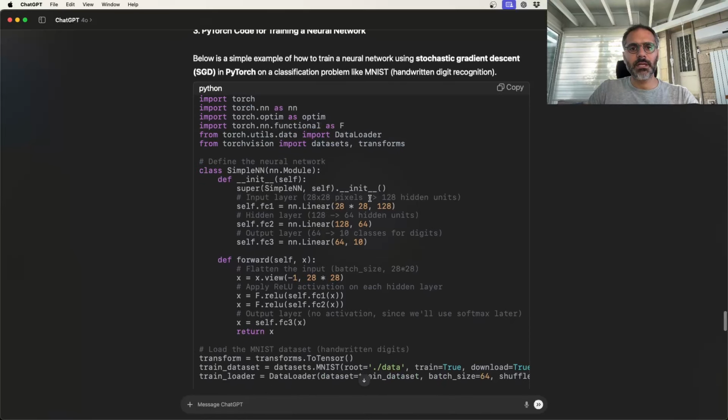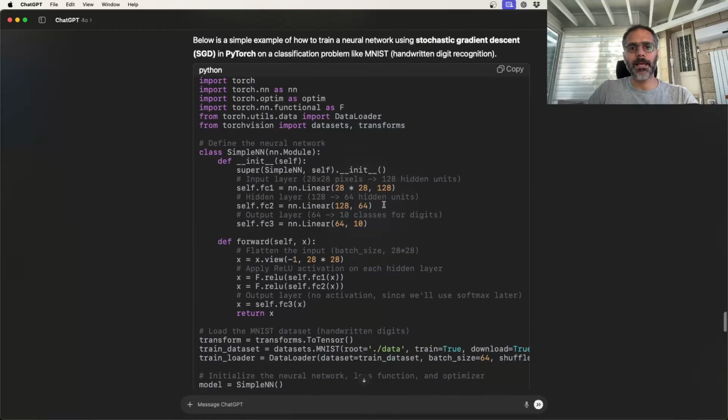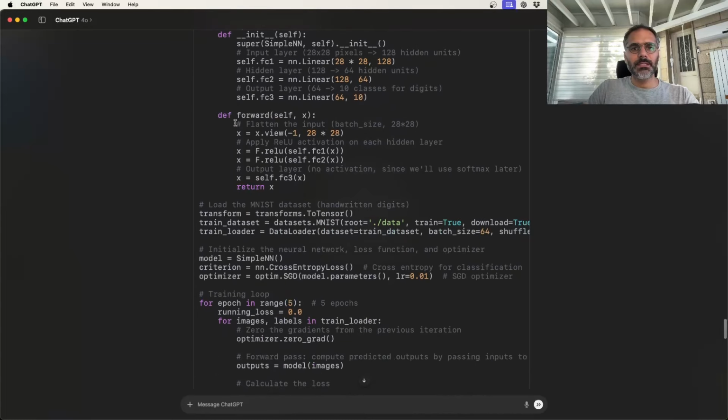So again, now it's defining a deeper network. These are 3 linear layers. It's taking an image that's 28 by 28, and it's passing it through first a 128 layer. So it flattens this. It goes to 128 inputs, then 64, then 10. And you can see how this happened. The view reshapes the input from 28 by 28 to a vector that is 28 times 28.